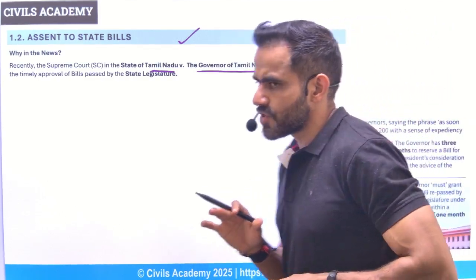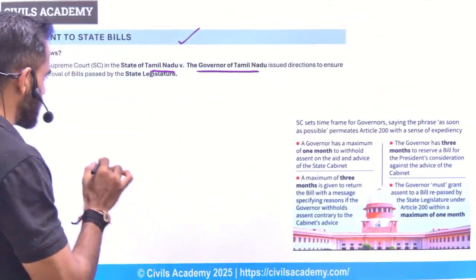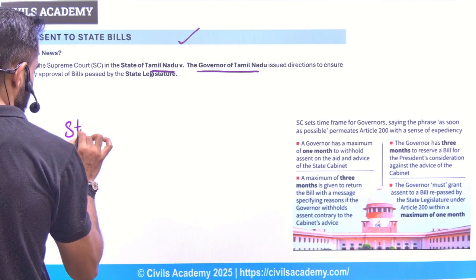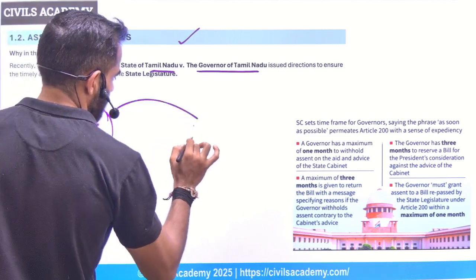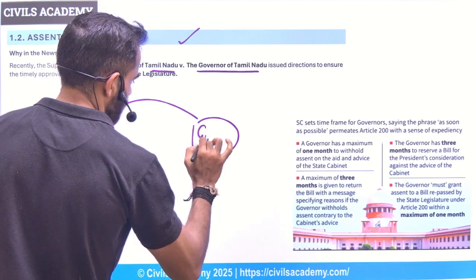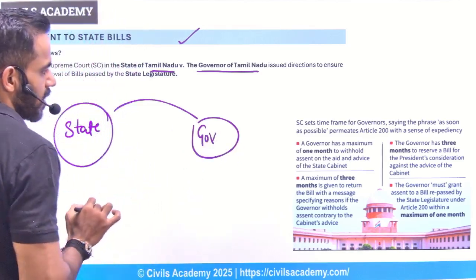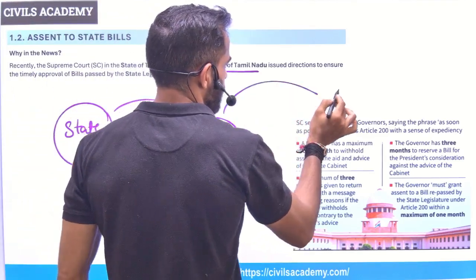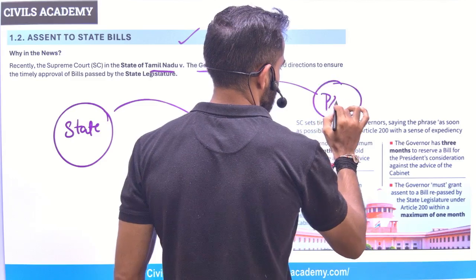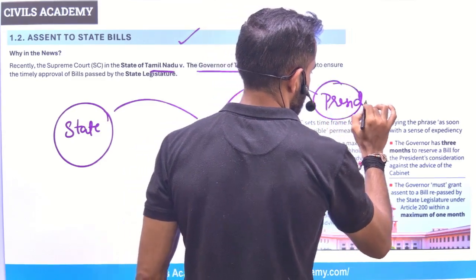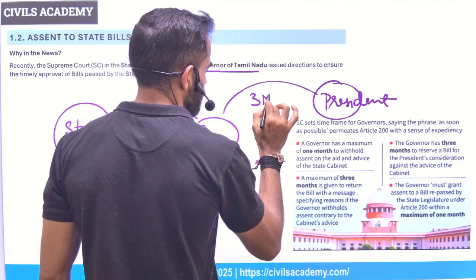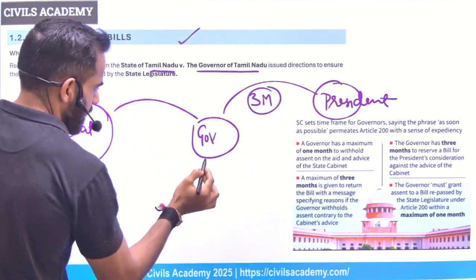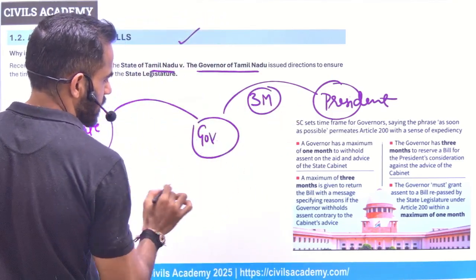Now understand two, three important things. This is state legislature. So they will send the bill to the governor. Now, governor can send this bill to the president. So for this, the duration is 3 months. Governor can approve it or withhold assent.